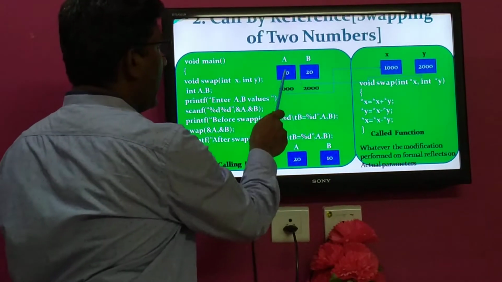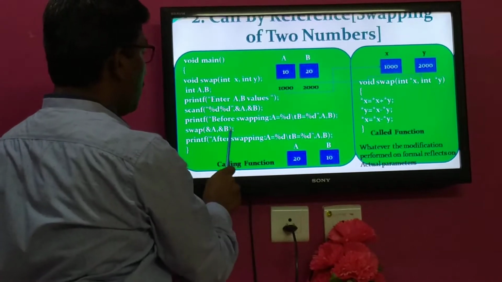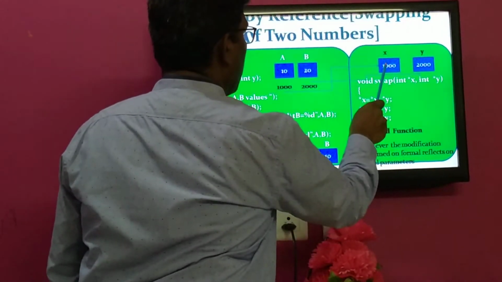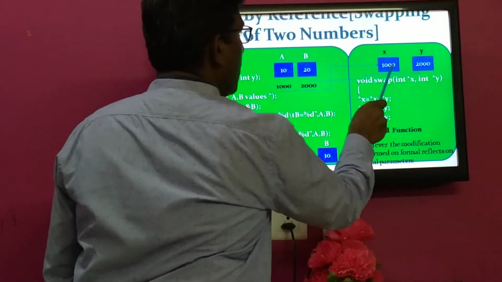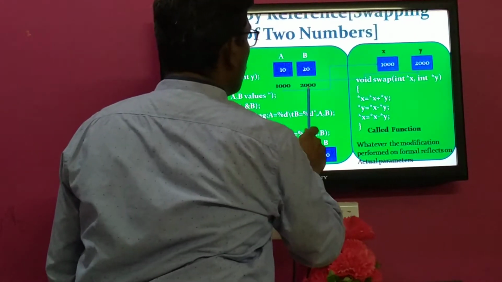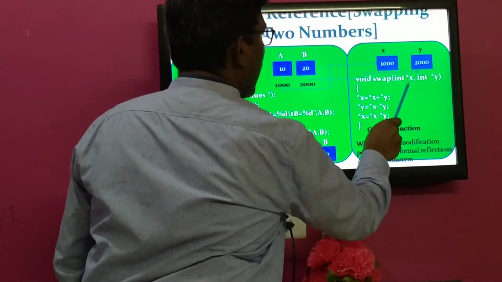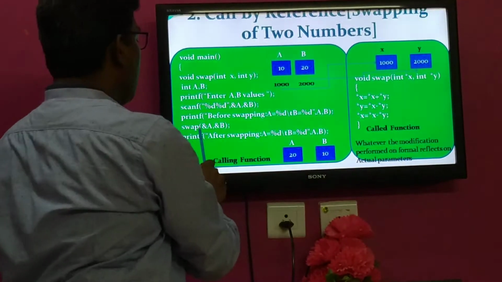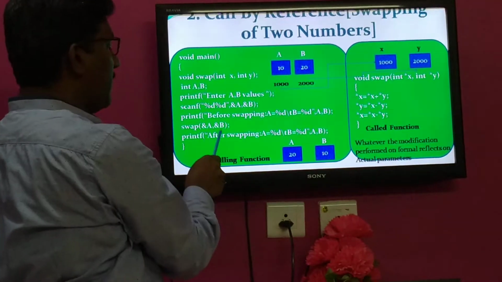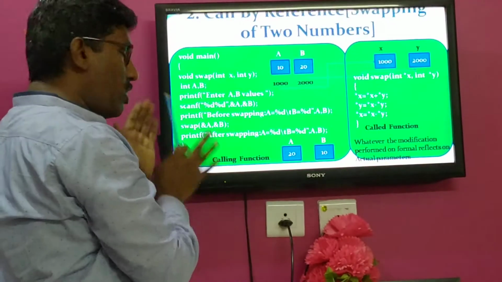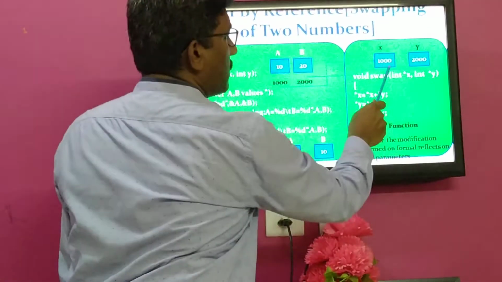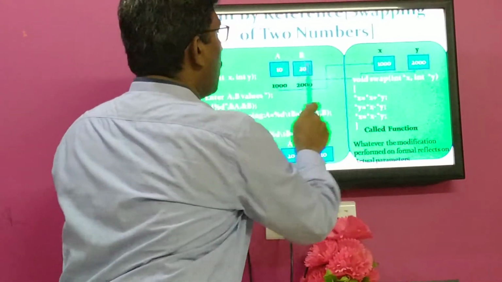Before swapping, we will get a is 10, b is 20. Then the function call. During this function call, control will be transferred to this particular function. In this case, the address of a, 1000, will be assigned to x, and the address of b, 2000, will be assigned to y. So x is 1000, y is 2000. These are the addresses of a and b. Call by reference means the addresses of actual parameters will be assigned to formal parameters. Now the formal parameters x and y are 1000 and 2000, the addresses of a and b.